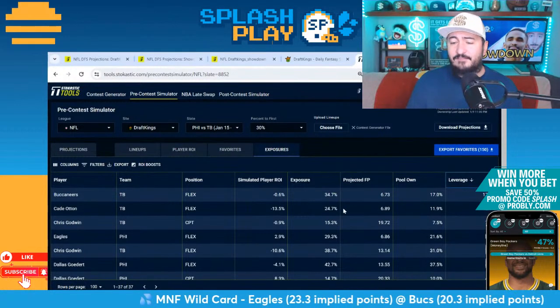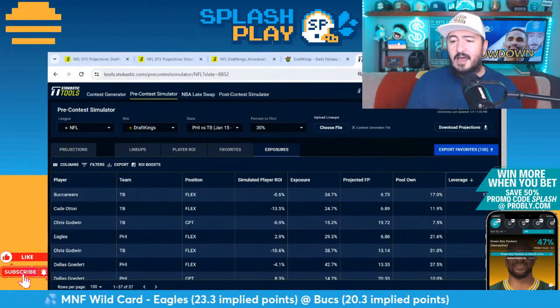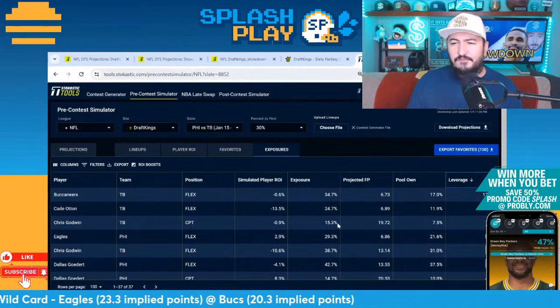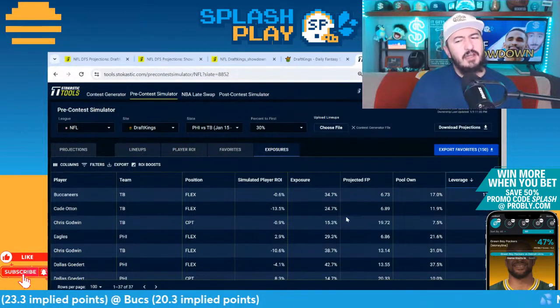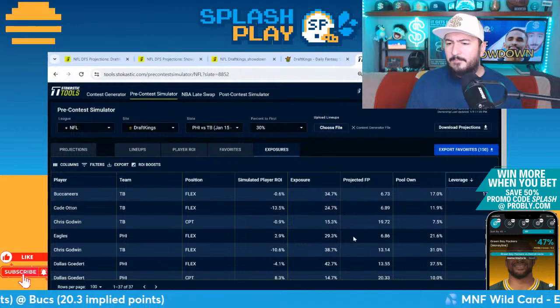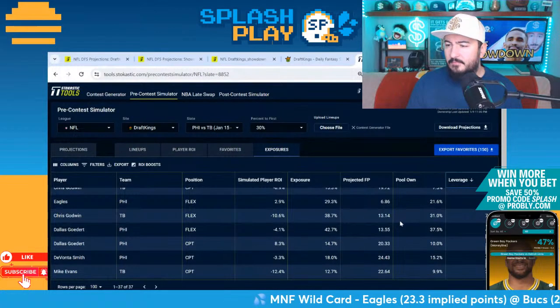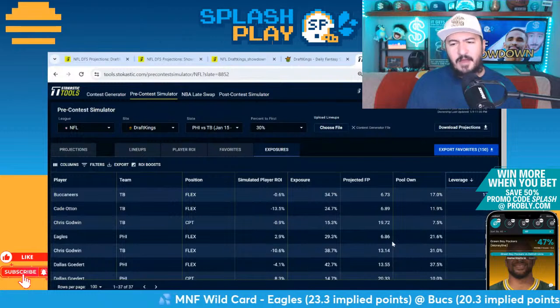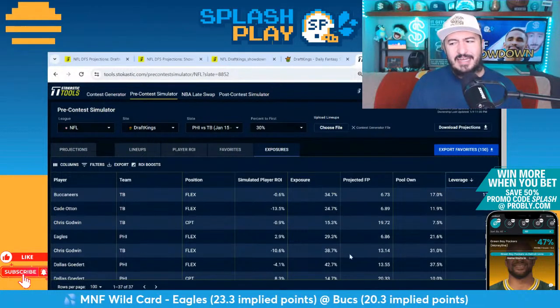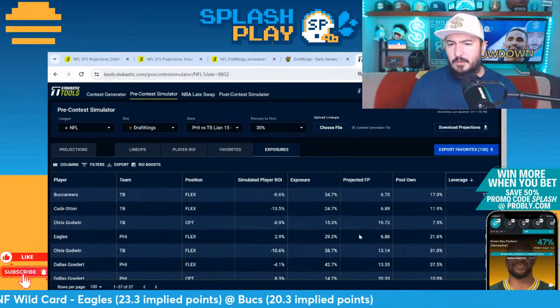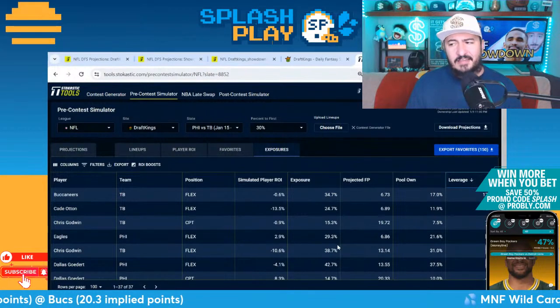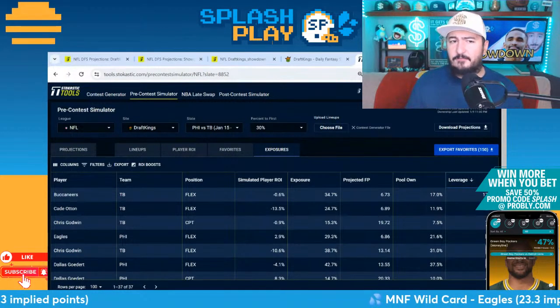Cade Otton, 2x the field on him as well, we're getting in the Sims. 2x the field for captain Chris Godwin, which is not what I would have thought. Eagles D as well coming in. So getting a lot of heavy Bucs stuff to try to get away from some of the ownership, though we are still getting over the field on Eagles D as well. So Bucs D and Eagles D does seem like the Sims really enjoy both defenses pretty meaningfully.